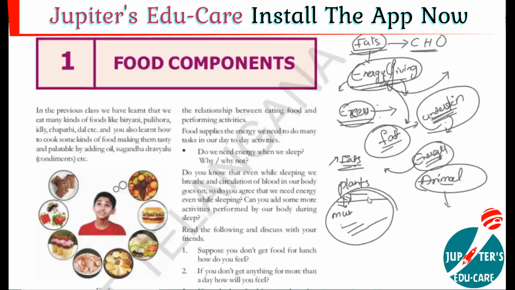Then what are the uses of this fat? It gives us energy. At the same time, it gives our body shape, because the fat is located under the skin. For example, this is the hand, and here fat is stored. When fat is stored under the skin, those body parts look very cute. Some people look chubby, which means they have some amount of fat stored under the skin.